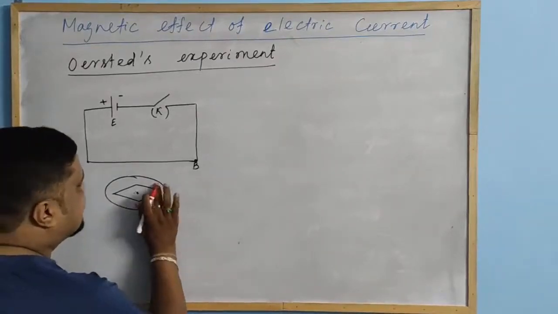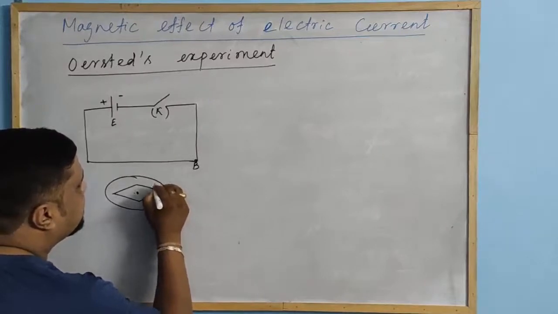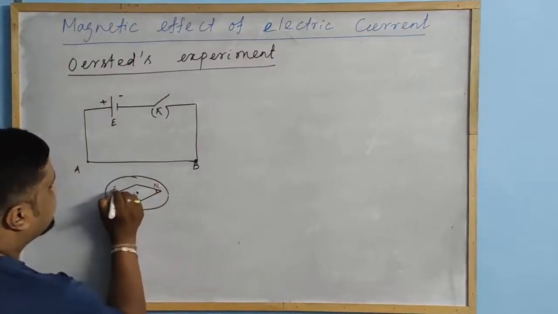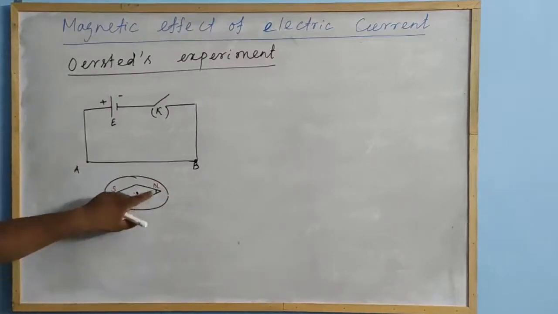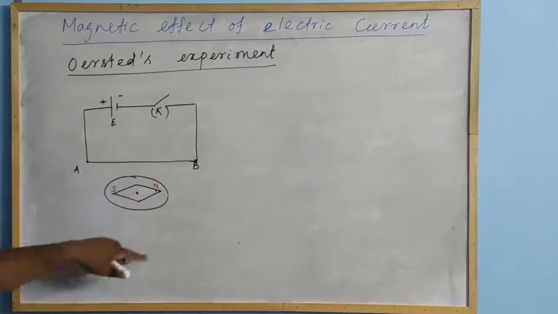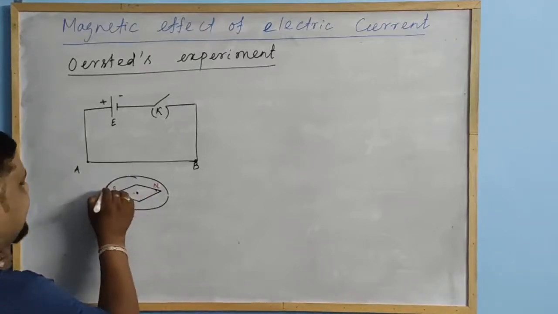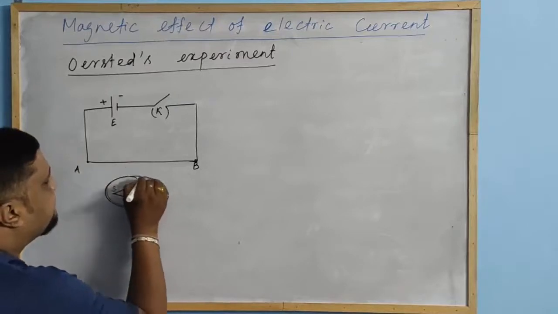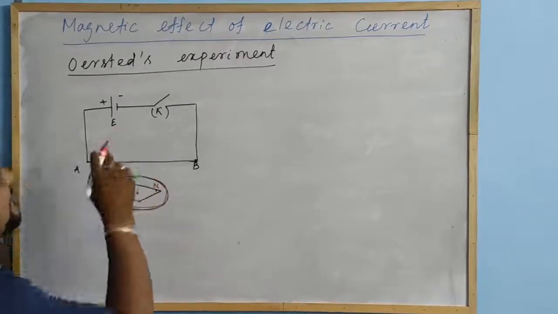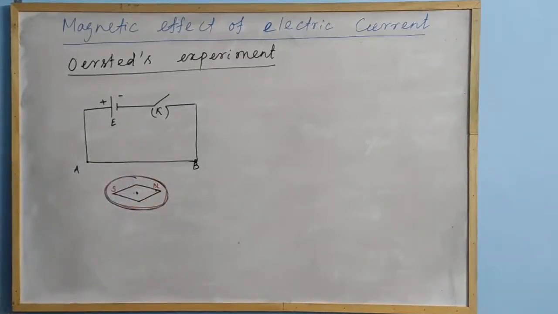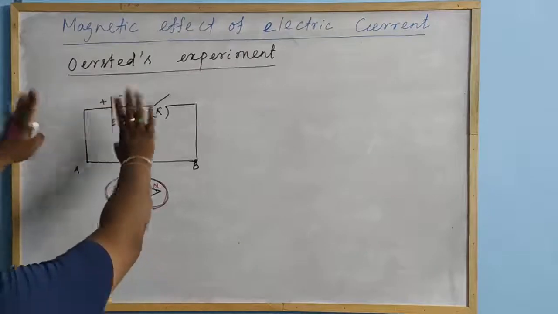The compass needle is placed parallel to the wire. So, what did Oersted observe? This is the arrangement.